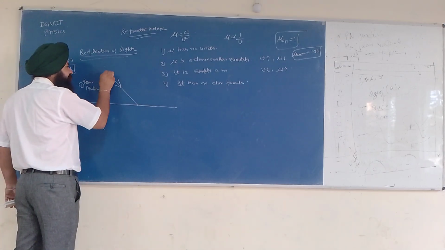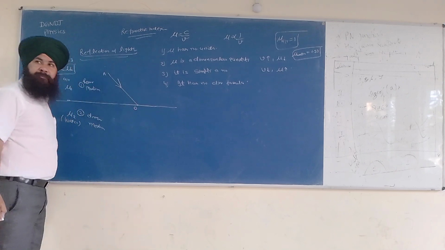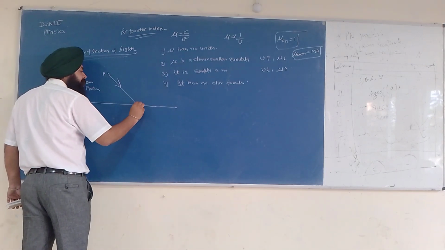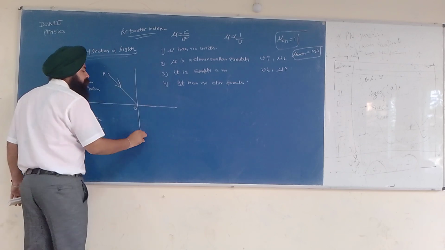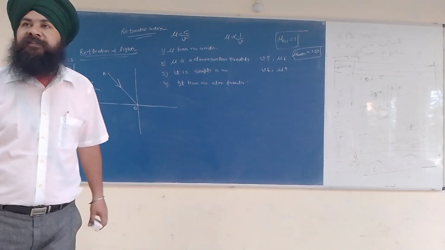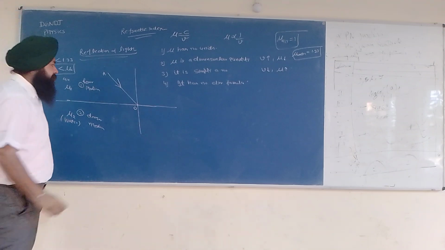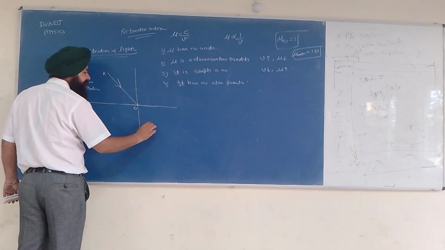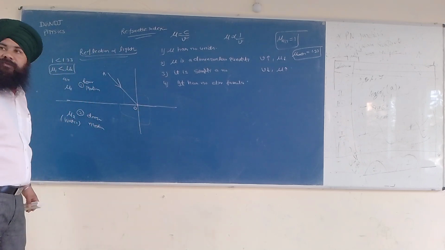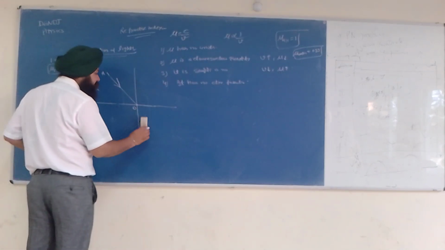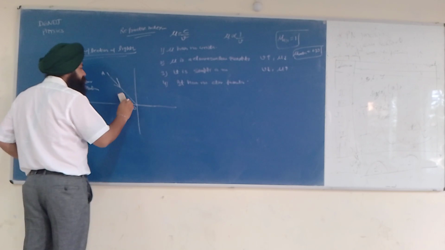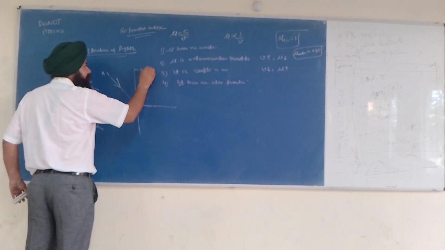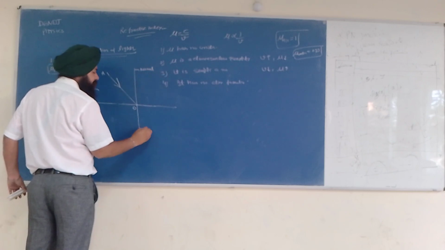Let us say this is A, this is O. At point O, I will draw a normal. Normal to what? Normal to the surface. So this angle is 90. It's normal to the surface. So this is normal. I will write this is normal.